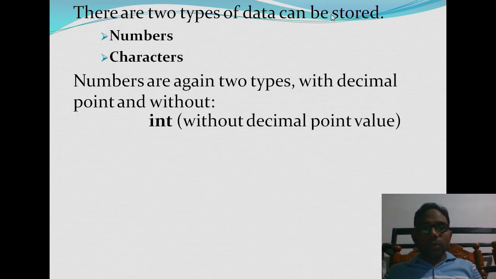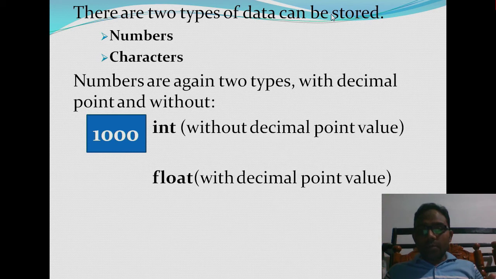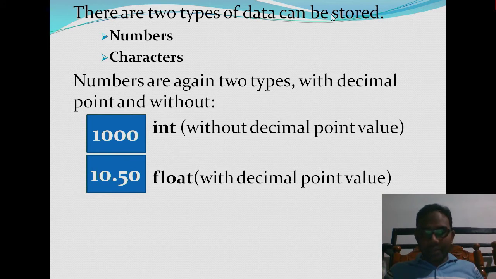So int is without a decimal point. Suppose I declare a variable, then a box will be created. That box is called memory, and in that box we store 1000, for example. Then it is an integer because it doesn't have a decimal point. Suppose it has a decimal point, then we call such a value a float. If there is no decimal, then it is an integer. If there is a decimal point, it is a float value. For example, 10.50 is a float because .50 is there. If there is no point in the value of the variable, then it is an integer.